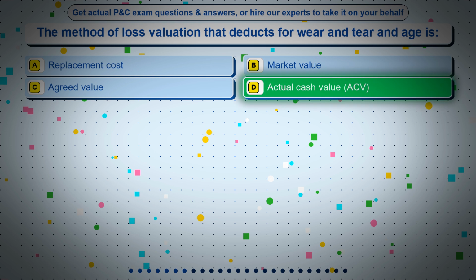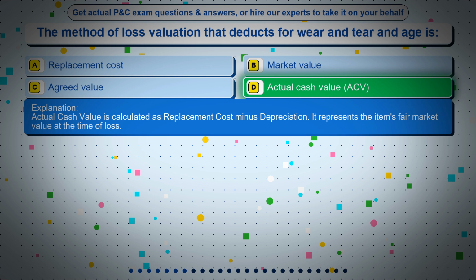The correct answer is option D, actual cash value, ACV. Actual cash value is calculated as replacement cost minus depreciation. It represents the item's fair market value at the time of loss.